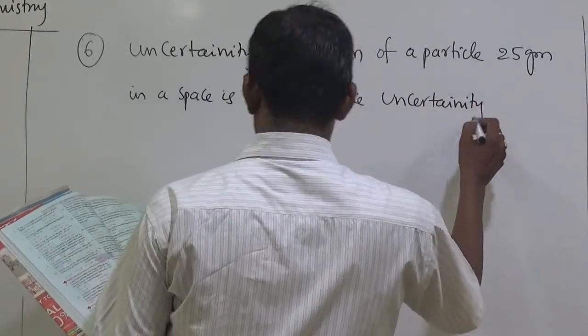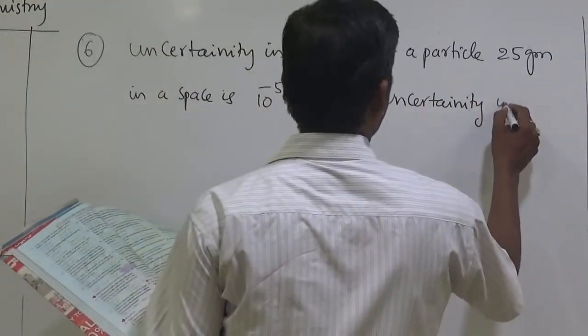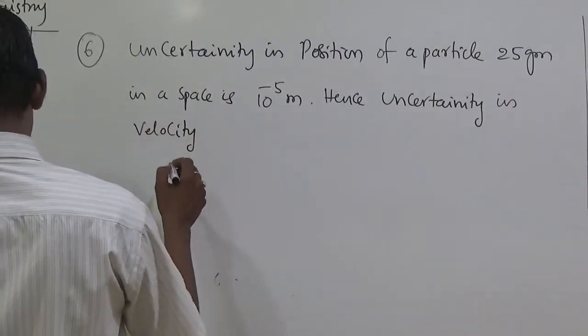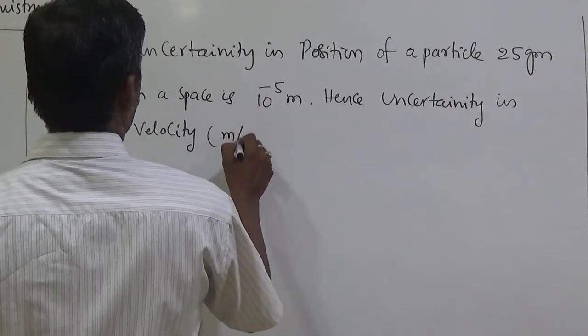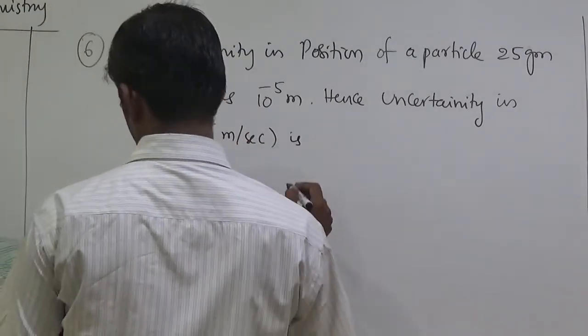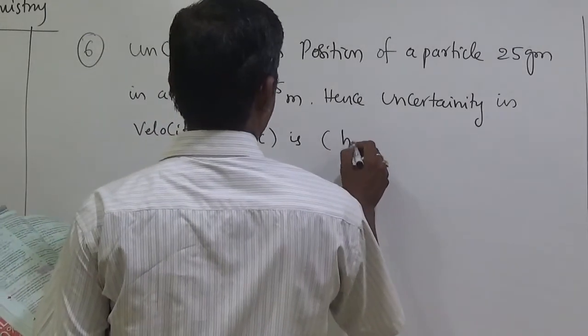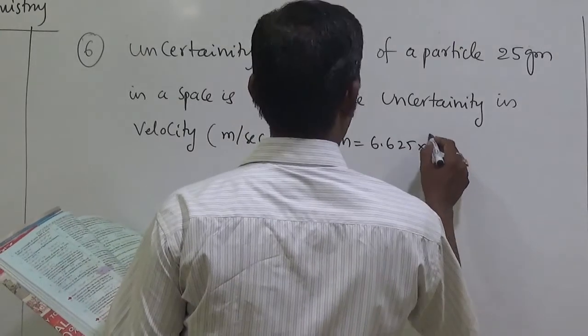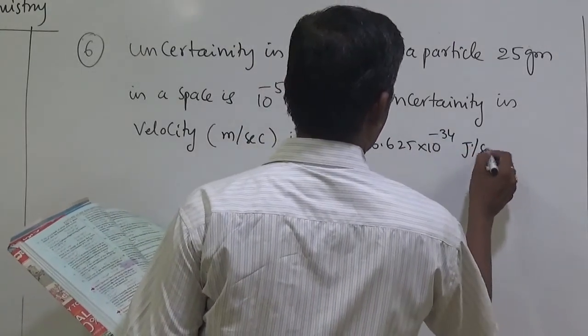The uncertainty in velocity, in meters per second, is (take h equal to 6.625 into 10 to the power of minus 34 joule second).